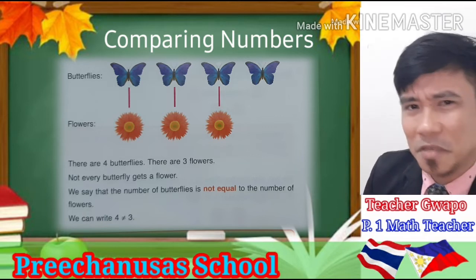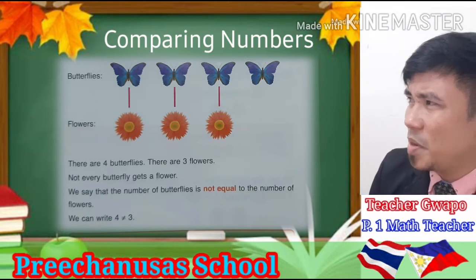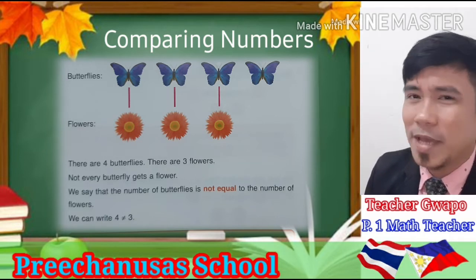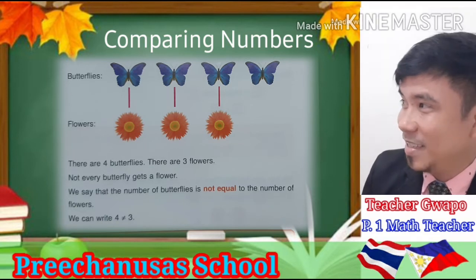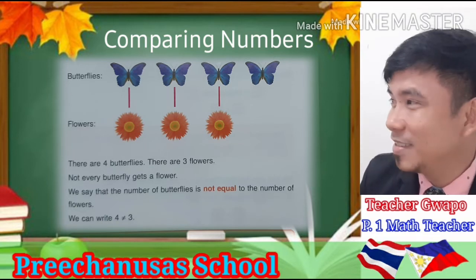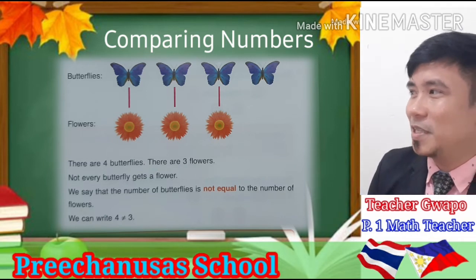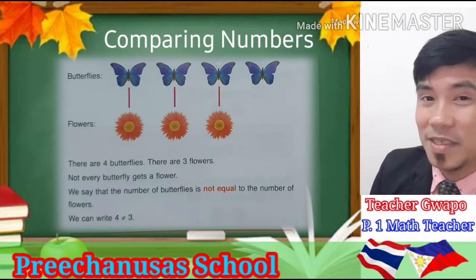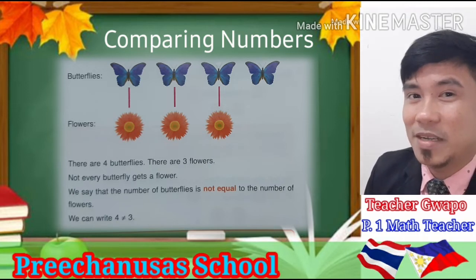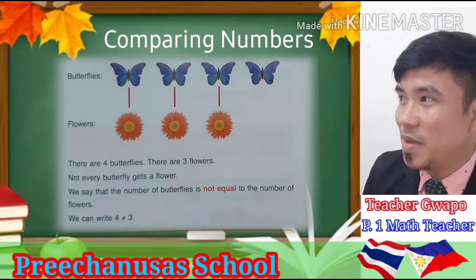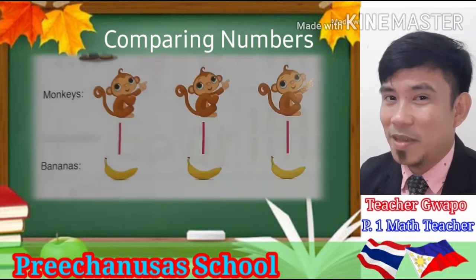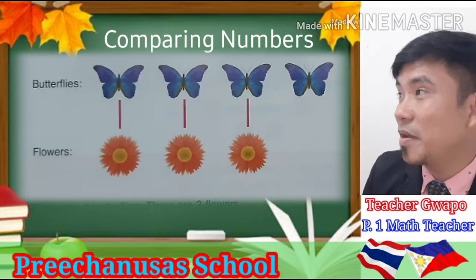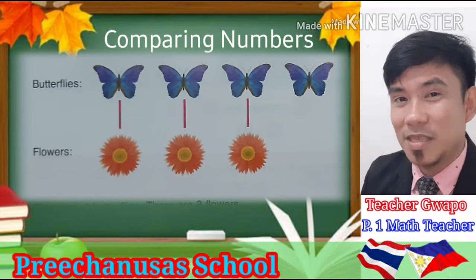Not every butterfly gets a flower. We say that the number of butterflies is not equal to the number of flowers. We can write that 4 is not equal to 3. The not equal sign shows that what is on the left of the sign is not equal to what is on the right of the sign. Not equal because they are not the same in number. Unlike the monkeys and bananas, where there are 3 monkeys and 3 bananas, here there are 4 butterflies and only 3 flowers. So that means they are not equal.